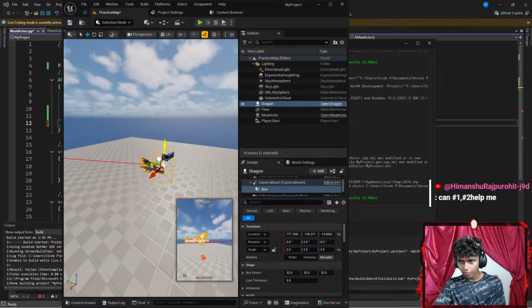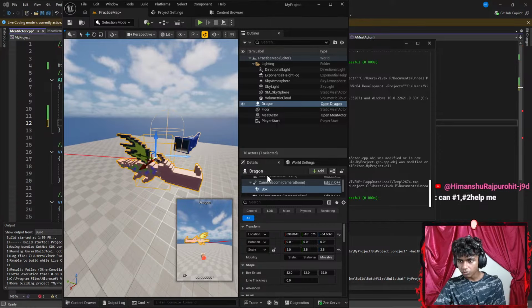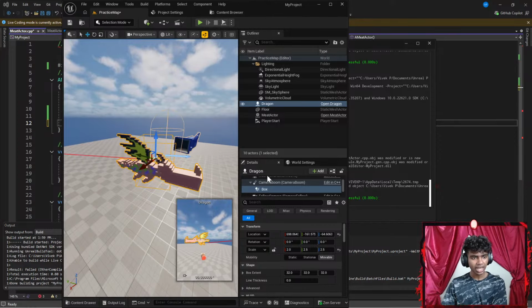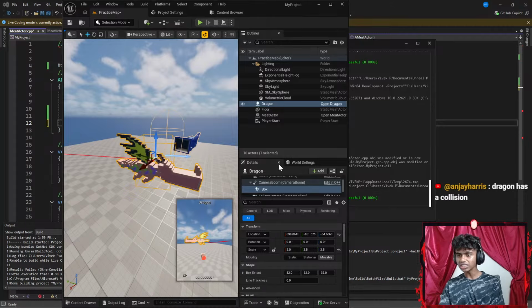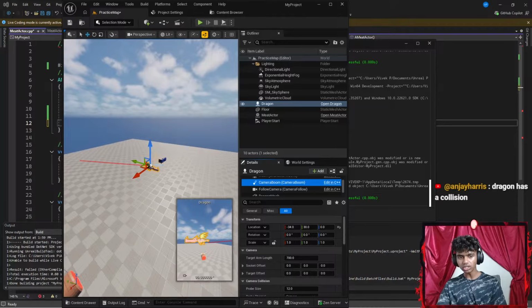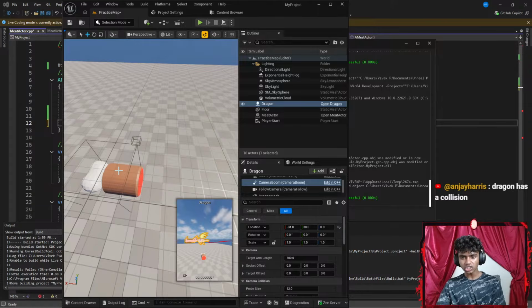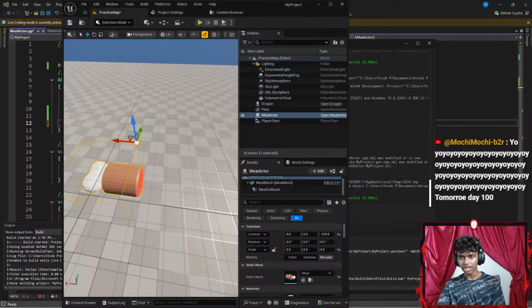There. Okay, let's go a bit back. There we go. Okay, I think this should be good. Is there a way to manually add it? Your dragon has a capsule collision. Honestly, wait, if it has collision, then when I actually collide with my meat here, does my meat's collision activate or does my dragon's collision activate?